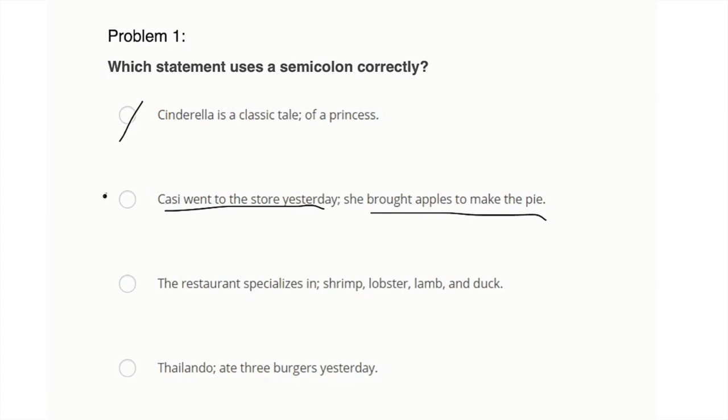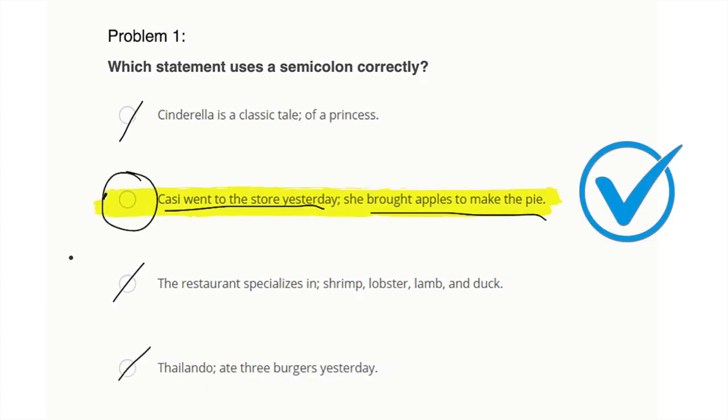So that works. The restaurant specializes in shrimp, lobster, lamb, and duck. Well, shrimp, lobster, lamb, and duck is not a full sentence, so that does not work. And lastly, we have Tylando ate 3 burgers yesterday. Same problem, right? The first part, the name, is not an independent clause. So our answer is this one.